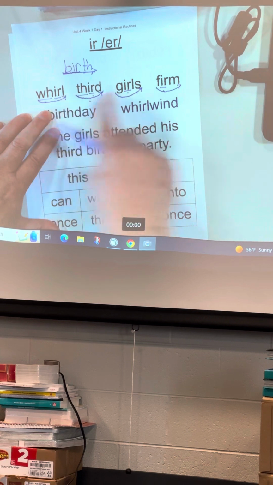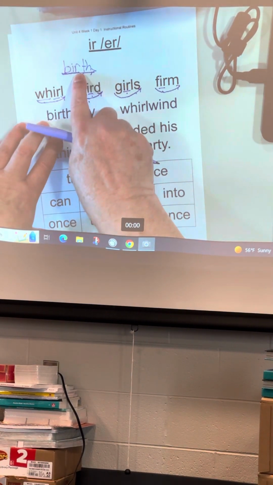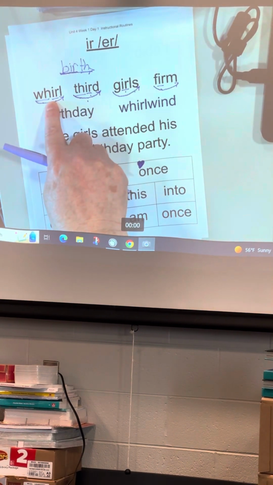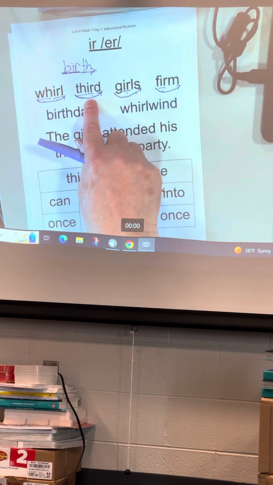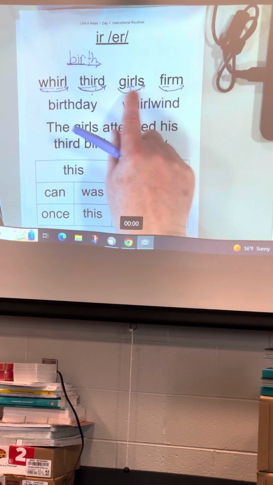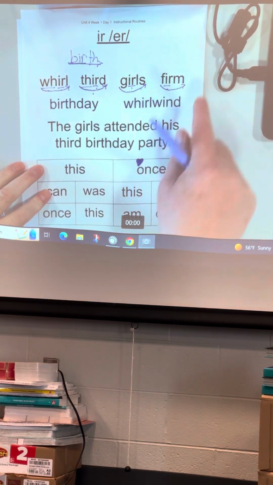Everybody, let's read all 5 words. I'm going to say think about it, and when I say what word, you tell me the word. Think about it. What word? Word. Think about it. What word? World. Think about it. What word? Word. Think about it. What word? World. So we're working on that automatic word recognition.